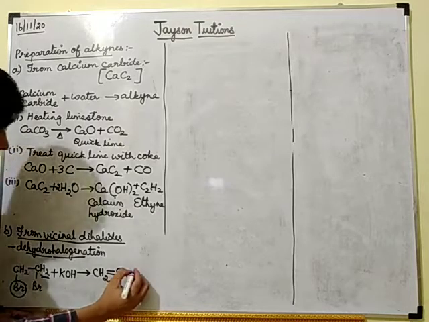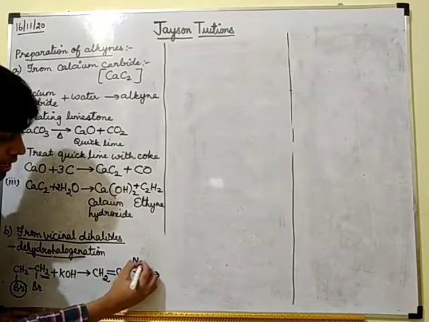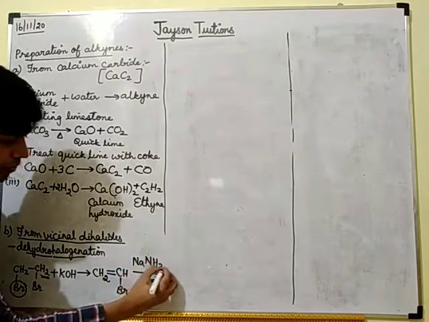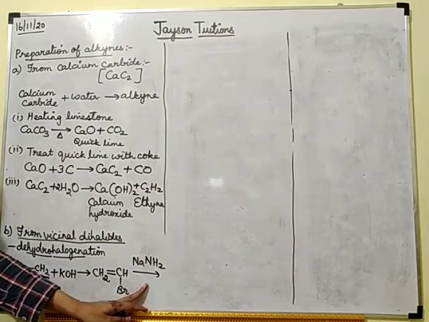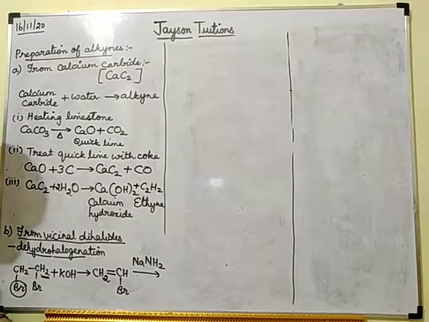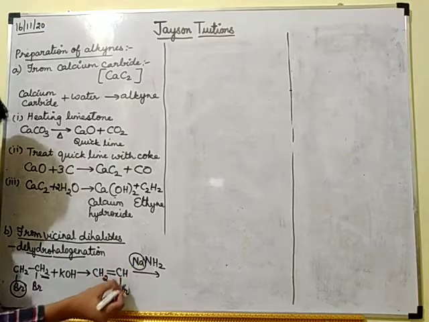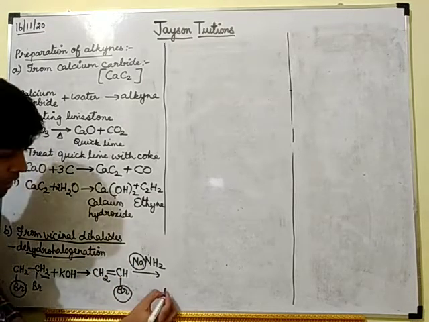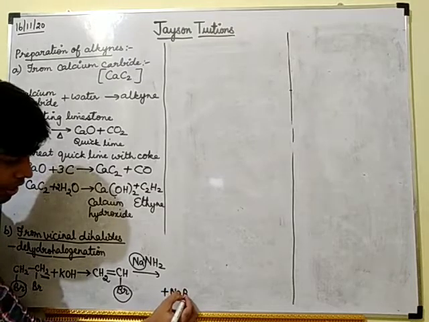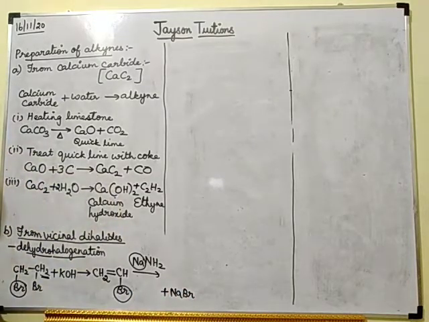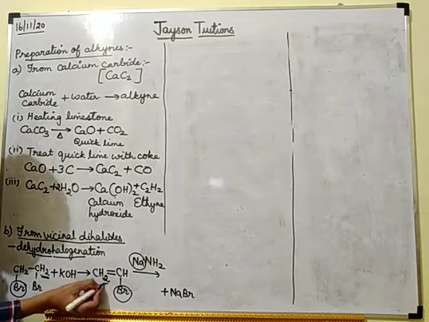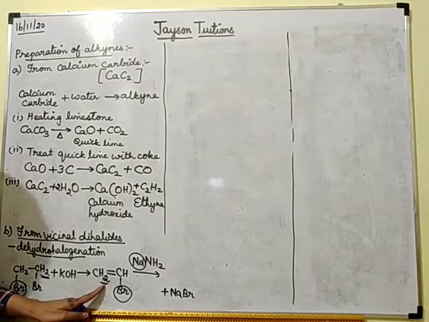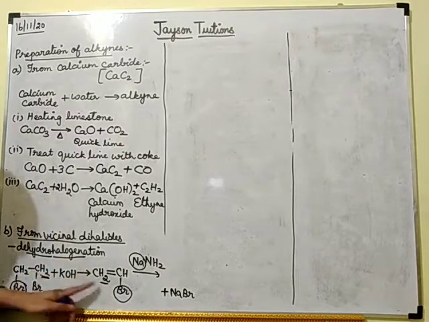Now to this compound, I am going to add NaNH2. This Na will combine with this Br and you will get NaBr. Understood? Now one hydrogen will be removed from this. Again dehydrohalogenation.